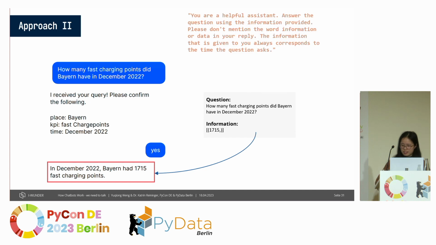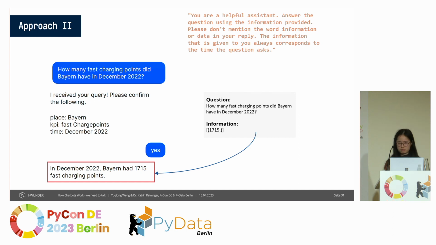Here, it actually took me more time to create a prompt, because we know that ChatGPT was trained on data up until September 2021. So if a user asks a question like, how many fast charging points did Bayern have in December 2022, ChatGPT would say, I don't have the data from December 2022.